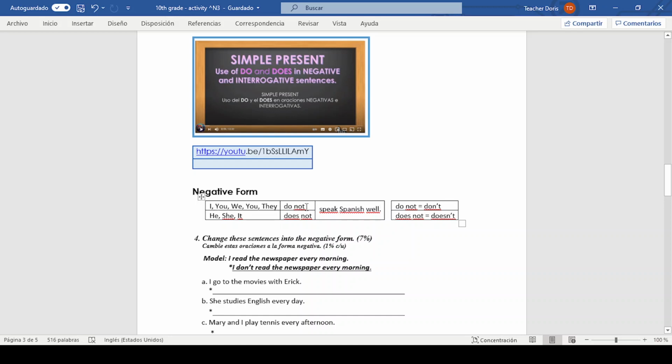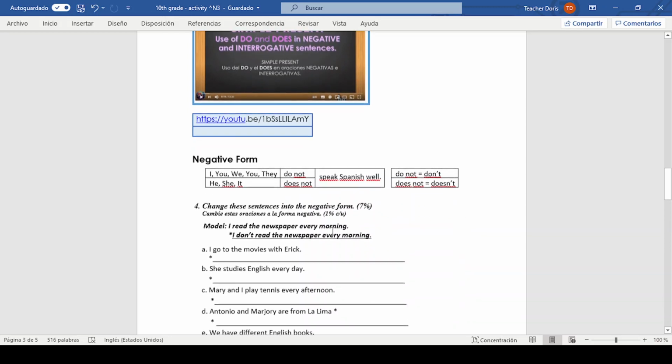I don't or do not speak Spanish well. Here you have the short form and the long form. Aquí tienen ustedes la forma normal y la forma abreviada, la forma corta de usar don't y doesn't. Do not or don't. Does not or doesn't.